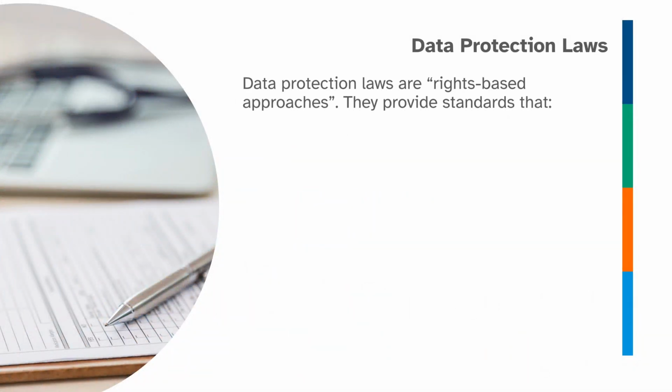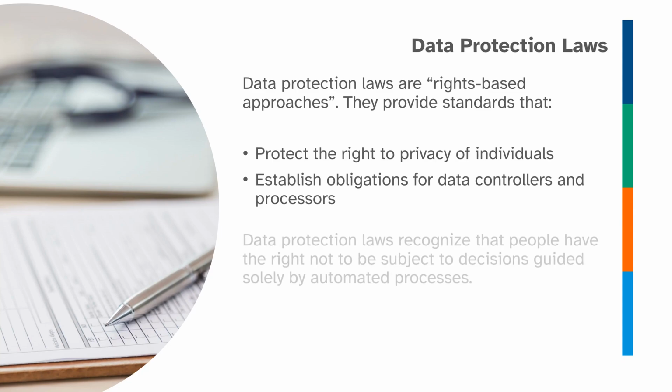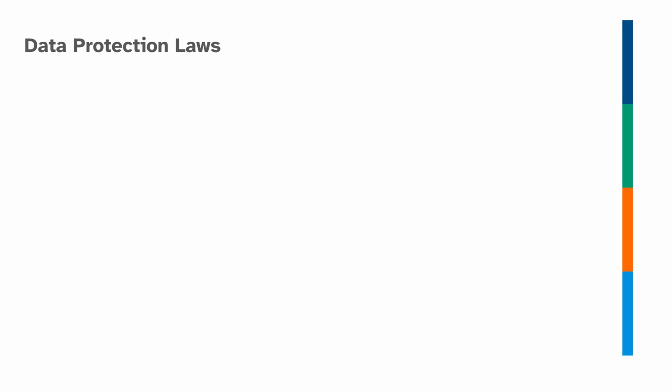Data protection laws are rights-based approaches. They provide standards for regulating data processing that protect the right to privacy of individuals and establish obligations for data controllers and processors. Data protection laws also increasingly recognize that people have the right not to be subject to decisions guided solely by automated processes. More than 100 countries have enacted data protection laws.